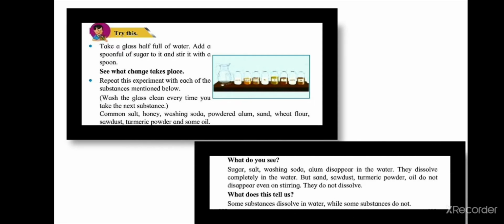What do you see? Sugar, salt, washing soda, alum disappear in the water. They dissolve completely in the water. But sand, sawdust, turmeric powder, oil do not disappear even on stirring. They do not dissolve. What does this tell us? Some substances dissolve in water while some substances do not.